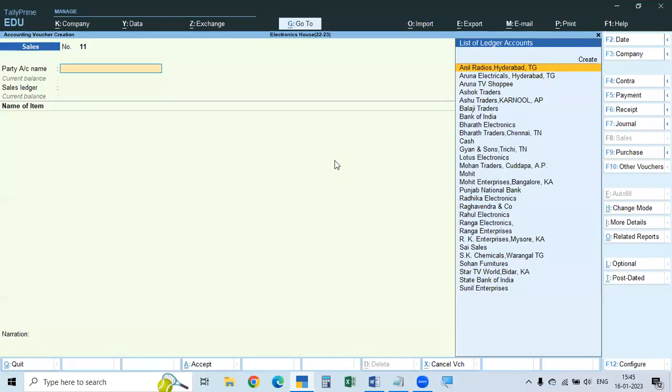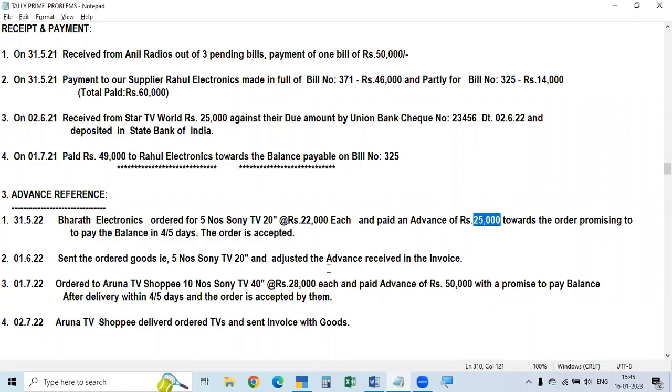Similarly, we take one more sale entry. On 1st July, we ordered 10 numbers of Sony TV 40 inches from Aruna TV Shopee at 28,000 rupees each, and paid. We ordered.